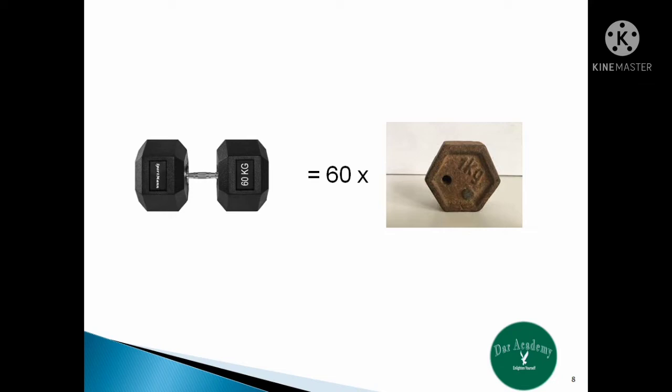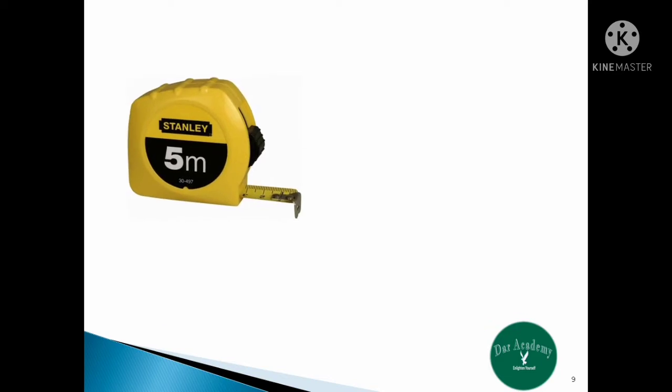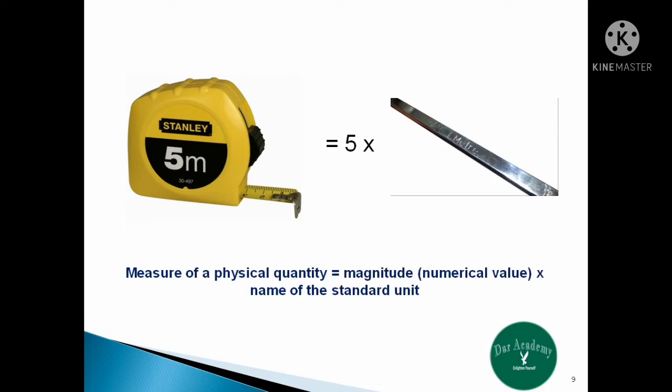Measurement of a physical quantity consists of two parts. The numerical value of the physical quantity is called its magnitude and the unit in which it is measured is called its standard value or standard unit. Similarly, a 5 meter tape will be equal to 5 times its standard value, that is 5 multiplied by 1 meter. Therefore, we can say that the measure of a physical quantity is equal to the magnitude of the physical quantity with its standard unit.